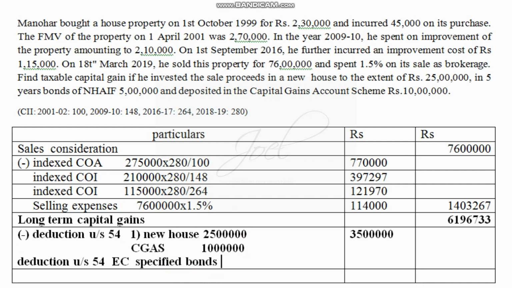The amount given here is rupees 5 lakh. So when we are considering all these amounts, when I total these two amounts, I'll get an amount of rupees 40 lakhs. 40 lakh can be deducted